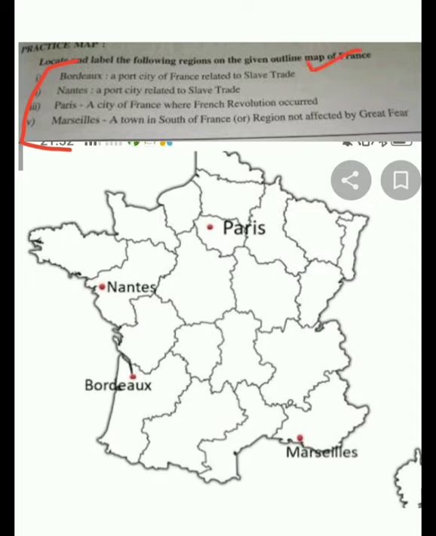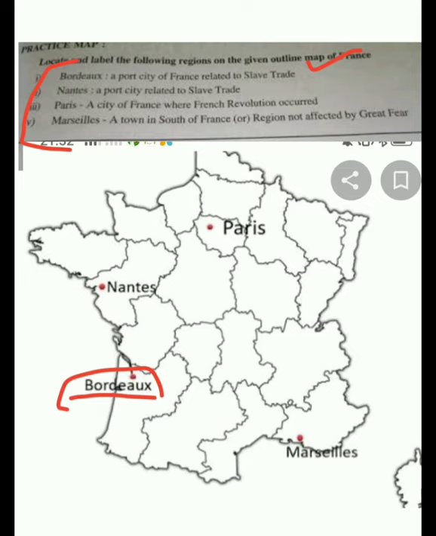We read when studying how France abolished slavery that traders went from the ports of France to Africa for slaves. It was Bordeaux, a port city in France, from where the slave trade happened. So for this question you must know which city was related to the slave trade, and you will mark Bordeaux.